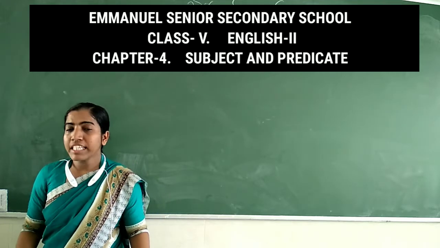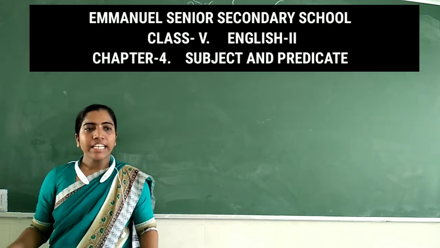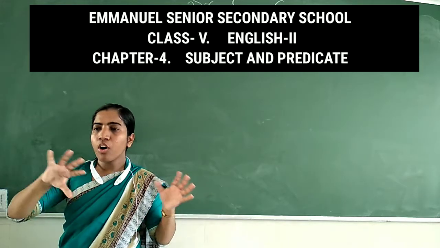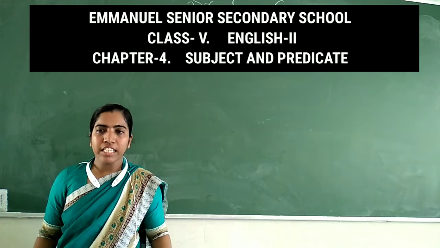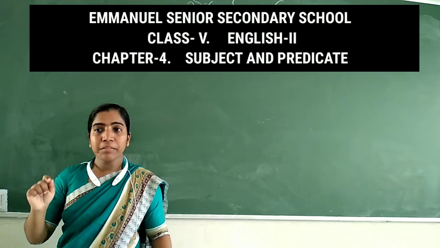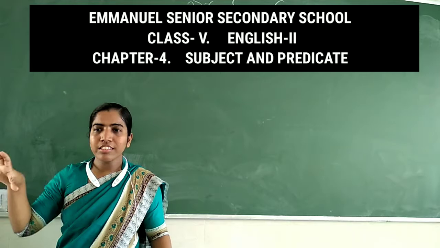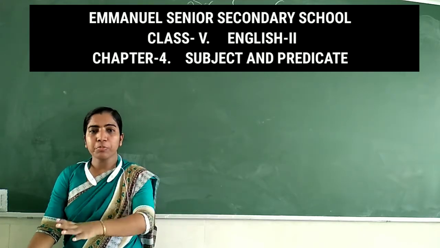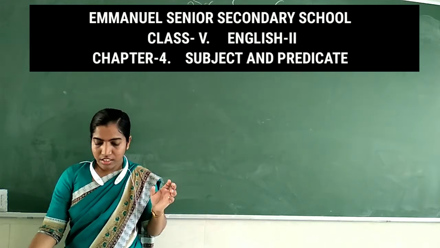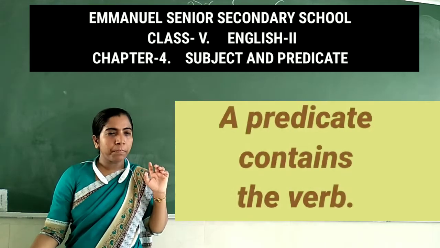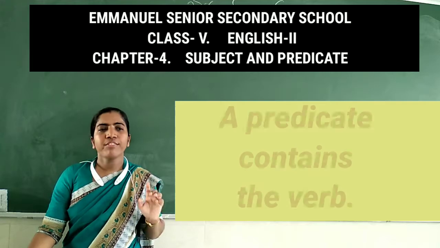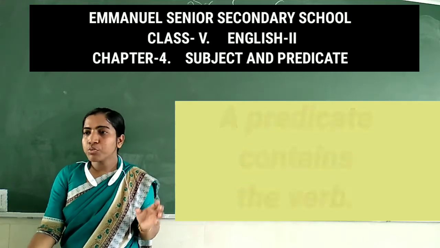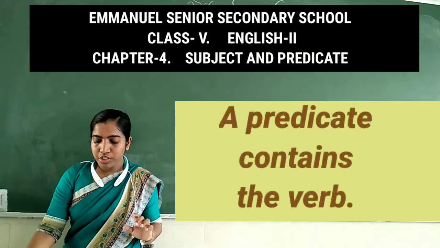Now, what is the predicate? Predicate is everything except the subject. Okay, remaining all things come under predicate. In a sentence, except the subject, remaining all things come under predicate. Everything other than the subject comes in the predicate. It contains a verb. Mainly, the predicate always starts with a verb. Predicate always starts with a verb. They start with a verb.